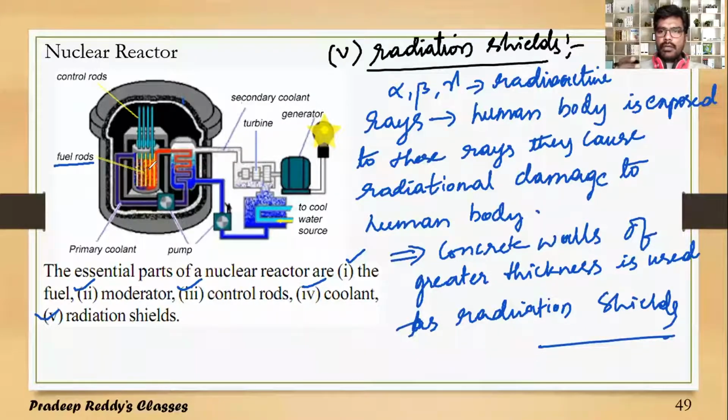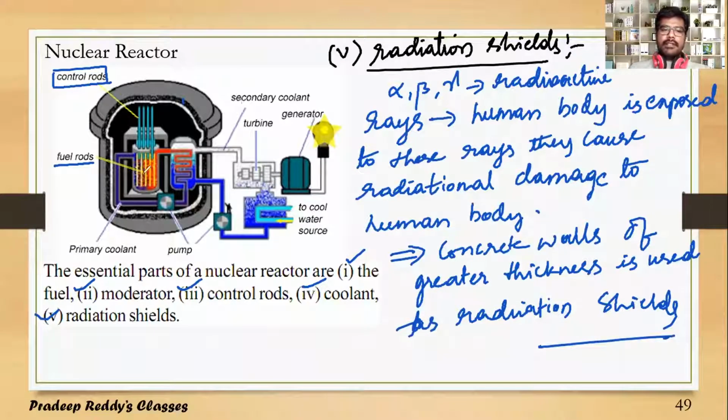Whenever we want to control the rate of reaction, we introduce these control rods into this fission core. When we introduce control rods, they absorb fast moving neutrons, and as a result only a few neutrons are allowed to undergo this fission reaction. Only a few neutrons are allowed to initiate the fission process. As a result, a controlled chain reaction can be obtained. The K value can be made equal to 1.